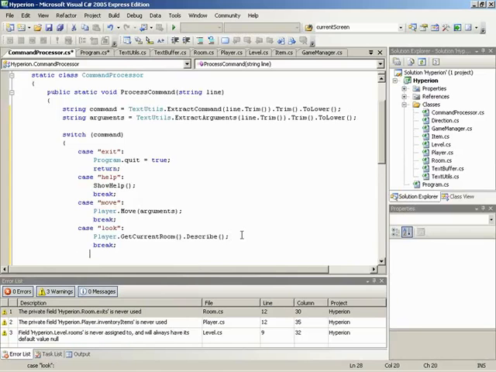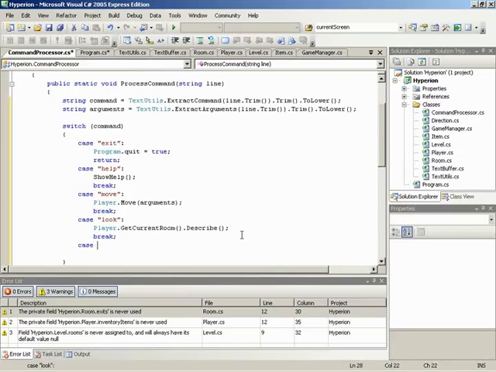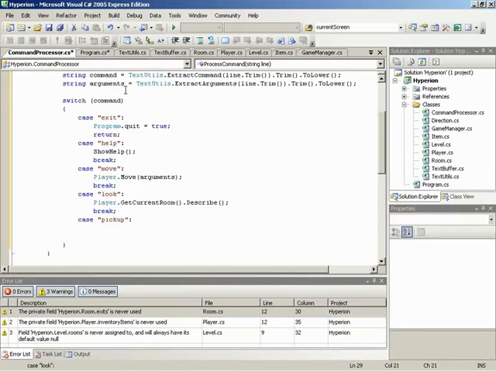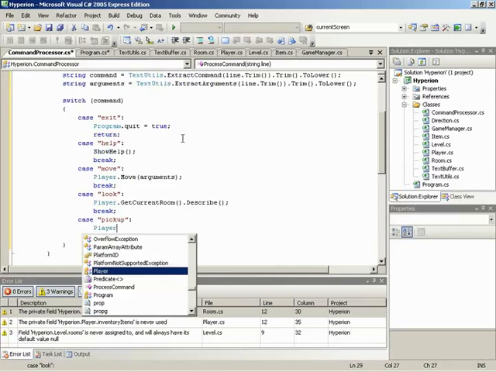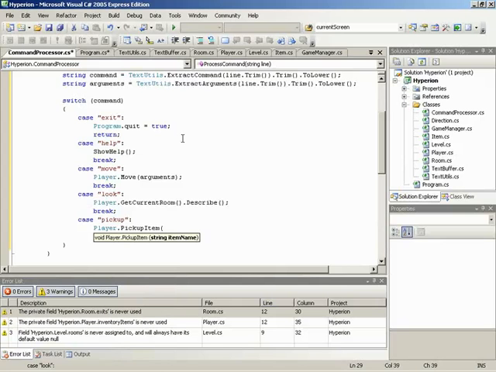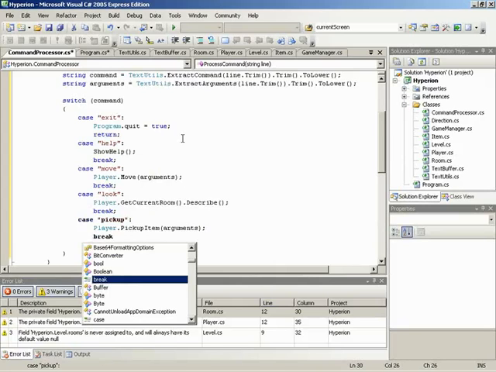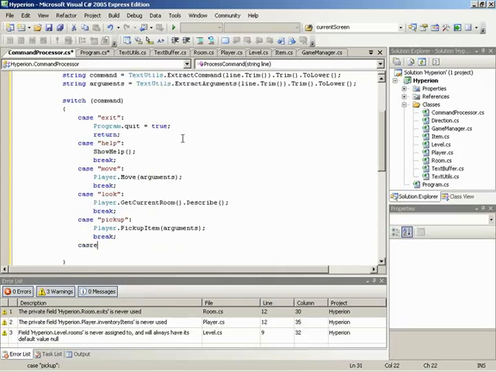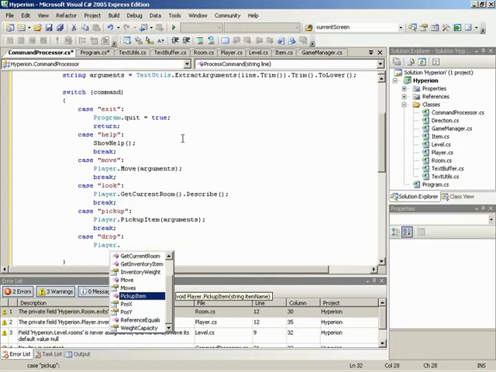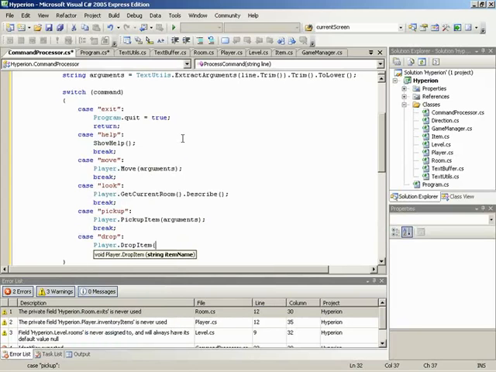So moving on to the next case. All right, next command is pickup. So in case of pickup, we need to tell the player to attempt to pick up whatever arguments we had typed in. The player dot pickup item, and then pass it arguments. And break. The next command will be drop. And drop needs to tell the player to attempt to drop whatever item we're giving it. So drop item for arguments.